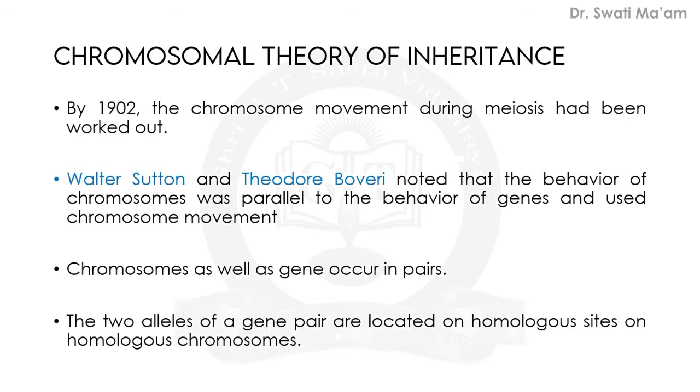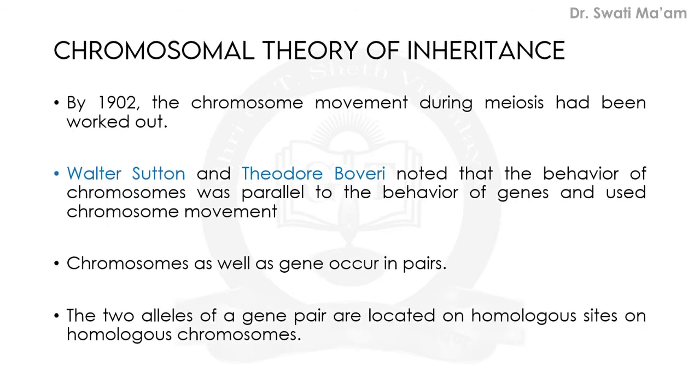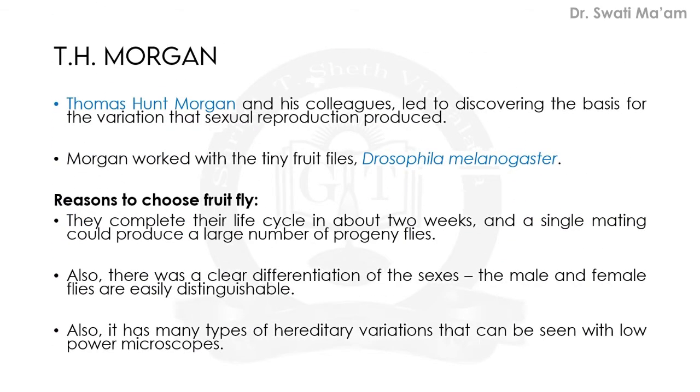Then Walter Sutton and Theodor Boveri also noted the behavior of chromosomes. Before that, in 1902, the chromosomal movement during the meiosis process was worked out. It was found that chromosomes as well as genes always occur in pairs. The two alleles of a gene pair are located on homologous sites on homologous chromosomes. So these findings we have done earlier.